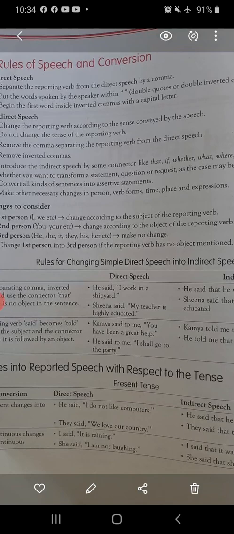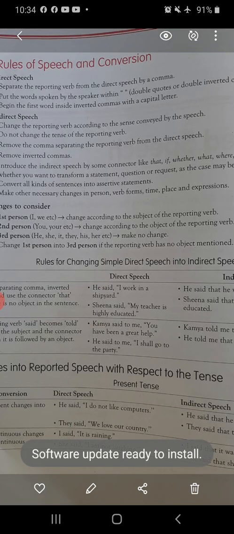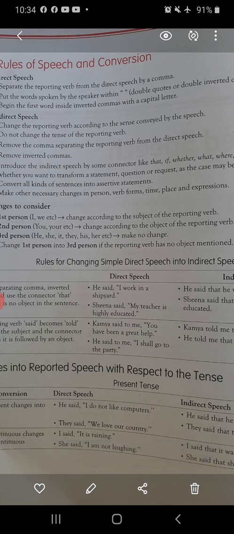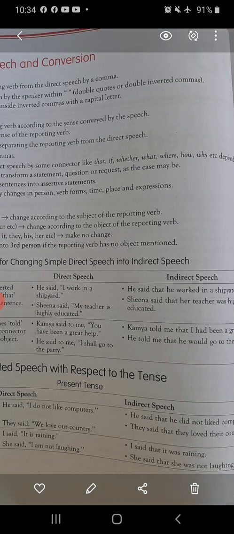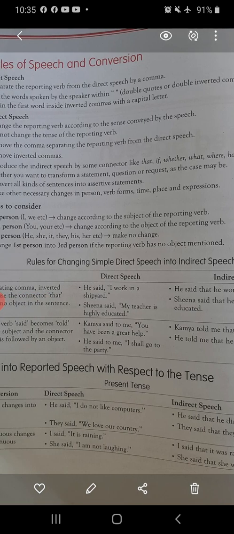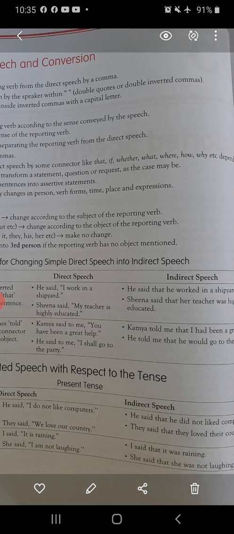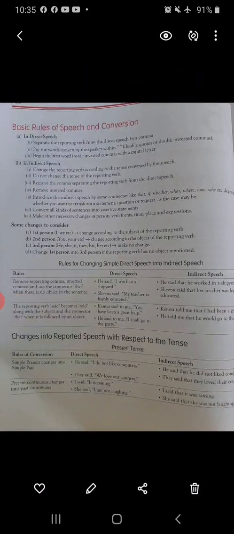He said, "I do not like computers." This is simple present tense. Now while converting it into simple past tense: he said that he did not like computers. They said, "We love our country." Converting it into indirect, they said that they loved their country.